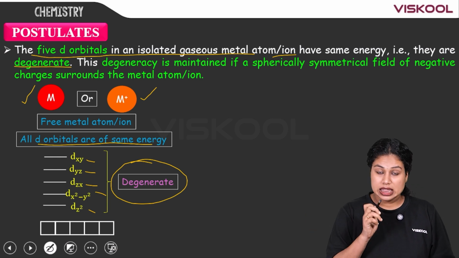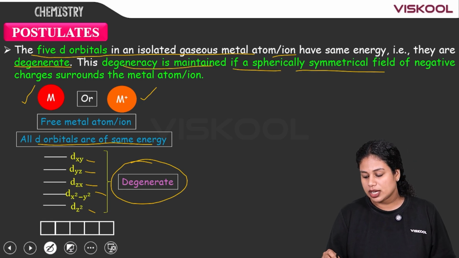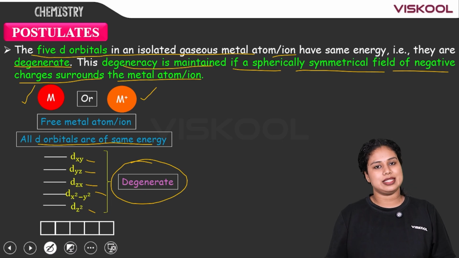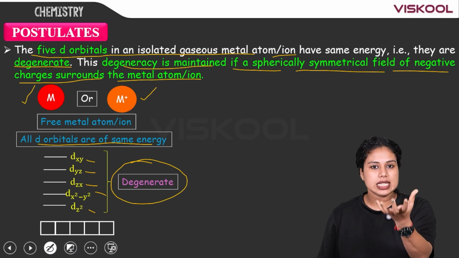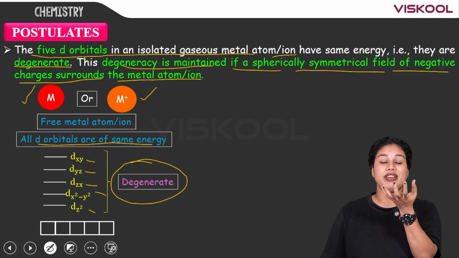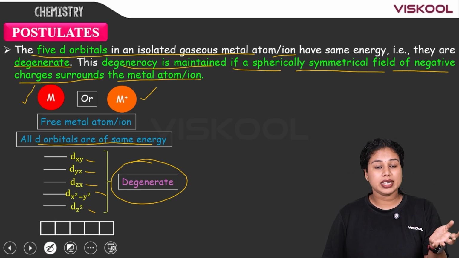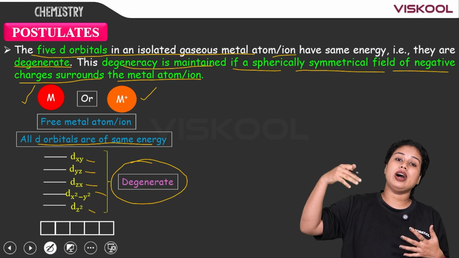And this degeneracy is maintained if a spherically symmetrical field of negative charges surrounds the metal atom or ion. First of all, it was the metal atom or the metal ion alone in a field. After some time, the ligands start approaching it from far away.